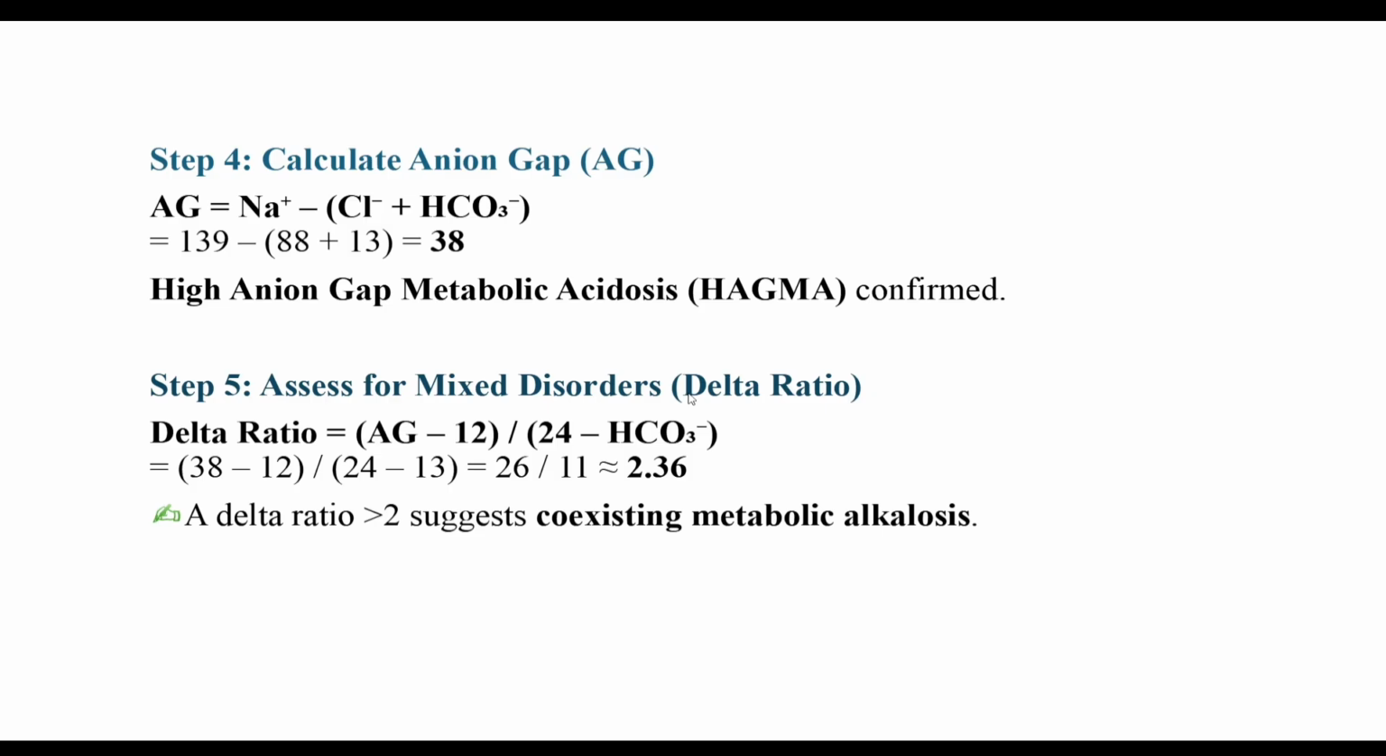So it is 2.36. A delta ratio more than 2 suggests coexisting metabolic alkalosis. So the final answer will be high anion gap metabolic acidosis with metabolic alkalosis.